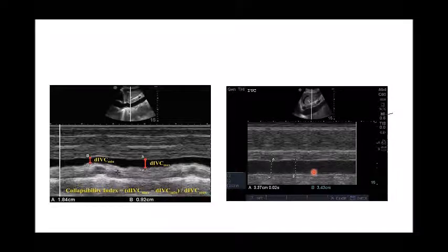But if the collapsibility index is more than 12 to 14%, you can give some fluids. There are two indices here, the collapsibility index and the distensibility index, depending on whether the patient is on mechanical ventilation or breathing spontaneously.